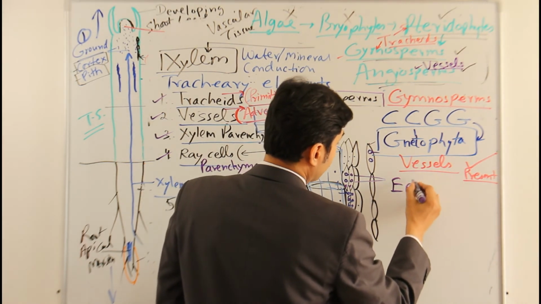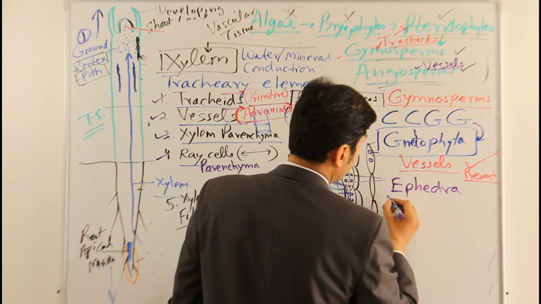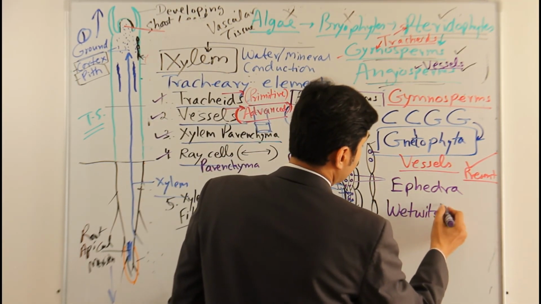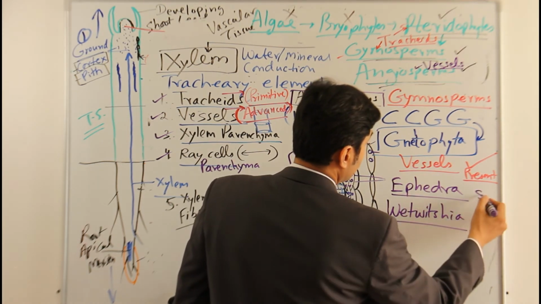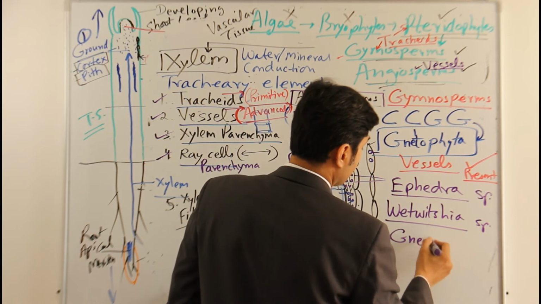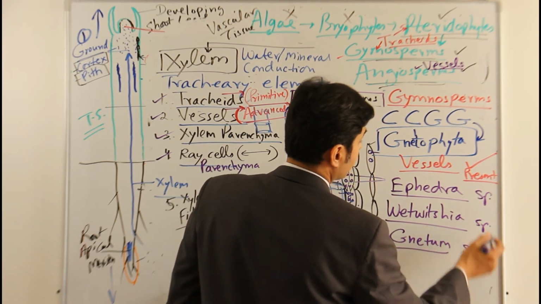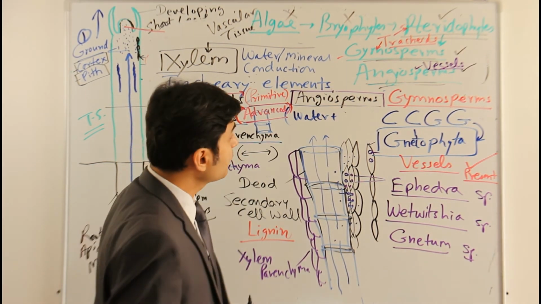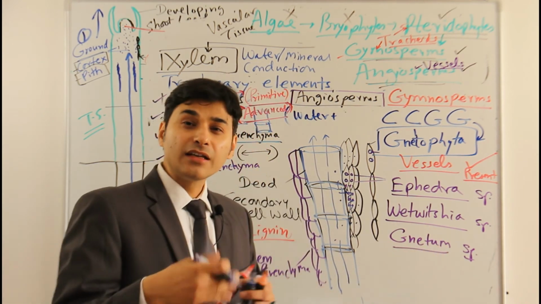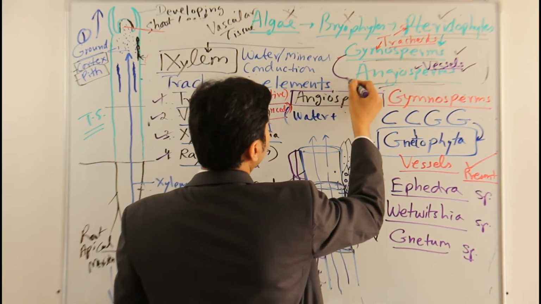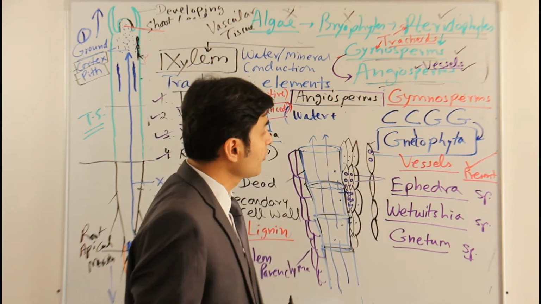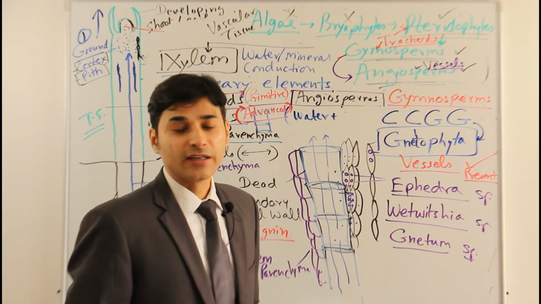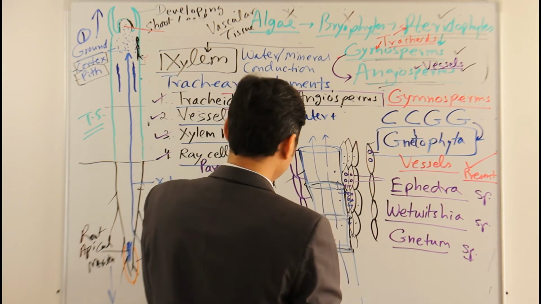3 genera I am writing here: Ephedra. This is information for you, many times it is asked. Ephedra, Welwitschia and Gnetum are the genera. These 3 are part of the Gnetophytes. They have vessels in the xylem. That means these are a type of connecting link between gymnosperms and angiosperms. So which group or division is a connecting link between the gymnosperms and angiosperms? The answer will be Gnetophytes. So this is one thing in the gymnosperms.